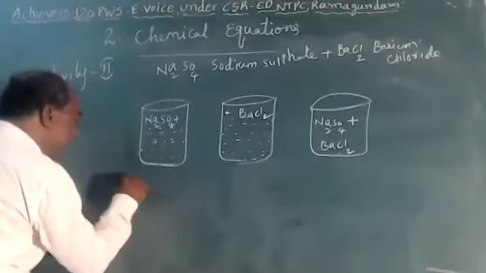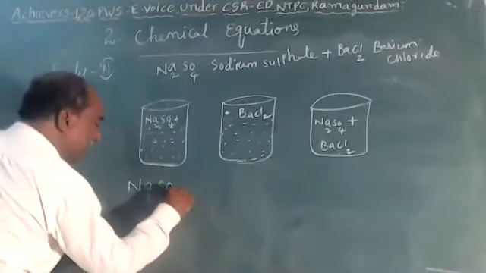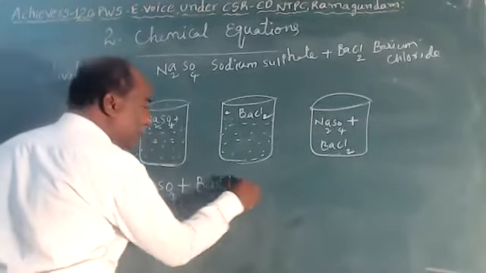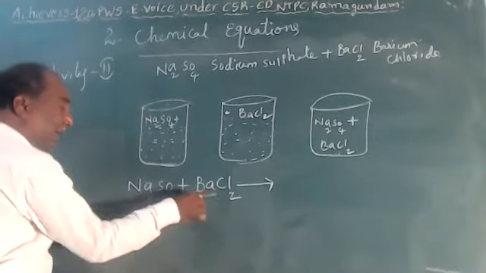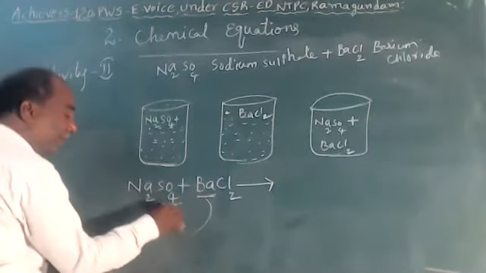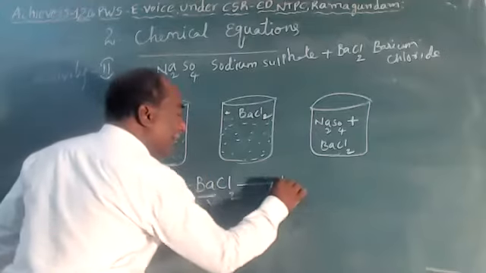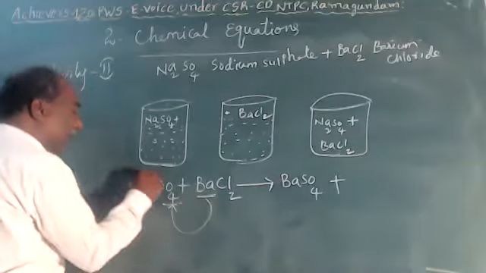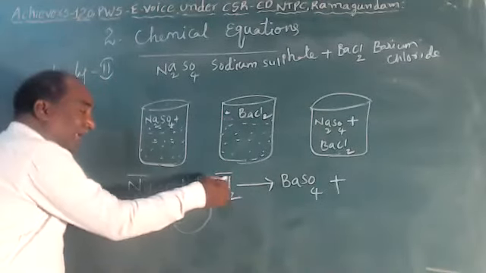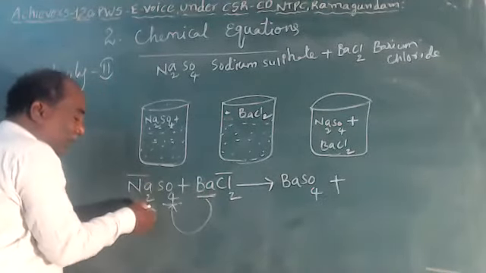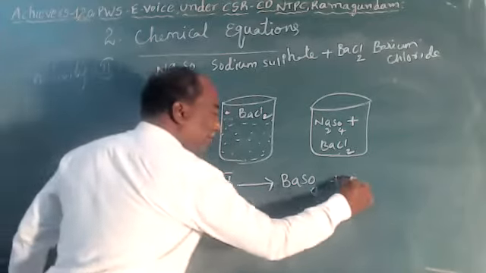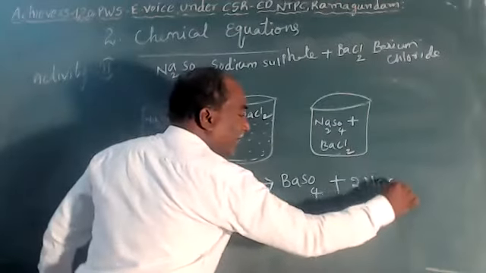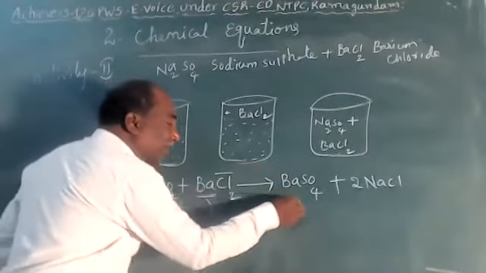That means here Na2SO4, sodium sulfate, plus barium chloride gives rise to, here barium reacts with SO4, children. Ba plus SO4, barium sulfate is formed, plus what remains now? Na2 and Cl2 remain. Chlorine contains 2 atoms and Na also contains 2 atoms. Take the number 2 as common and add to this Na plus Cl. So in this reaction, a white color substance is formed.